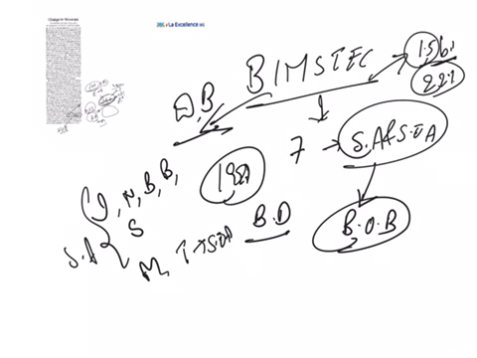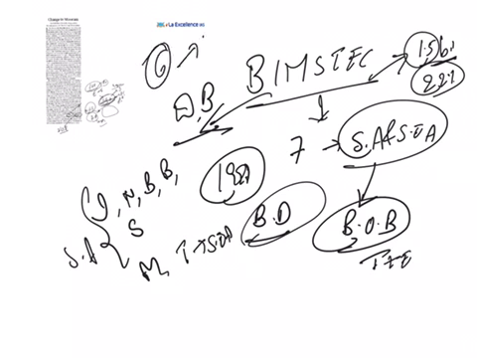This organization was established with an objective of technological and economic cooperation among the South Asian and Southeast Asian countries that were lying along the coast of the Bay of Bengal. This is a sector-driven cooperative organization. I have said it is sector-driven because these countries cooperate mainly in 6 sectors. Those 6 sectors are trade, technology, energy, transport, tourism and fisheries.